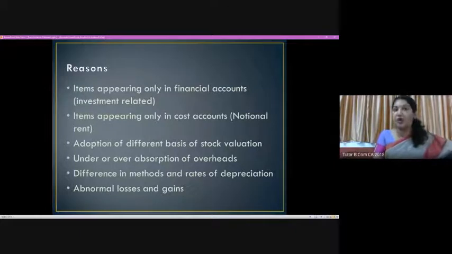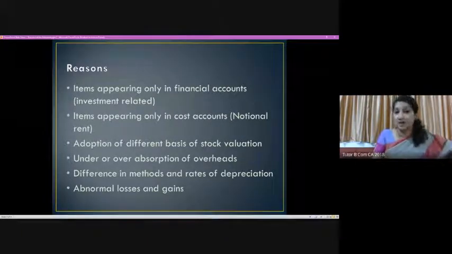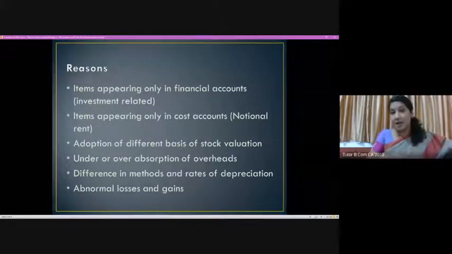But broadly, what we have to understand is, if there is a difference being shown, sometimes it can be genuine, because maybe one error was committed while preparing the financial statement, which needs to be rectified. It can happen in the reverse order also. Maybe some errors occurred while preparing the cost statements.